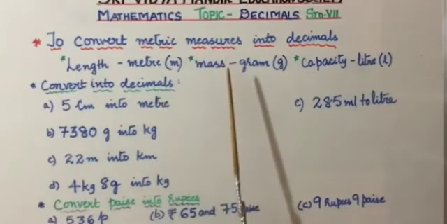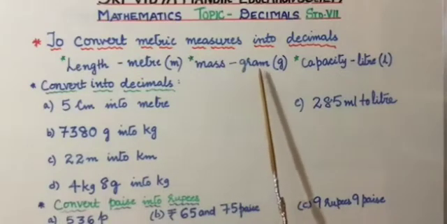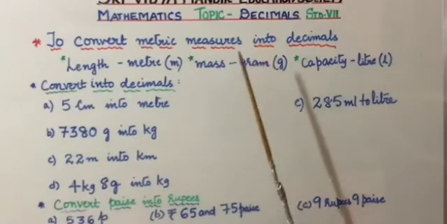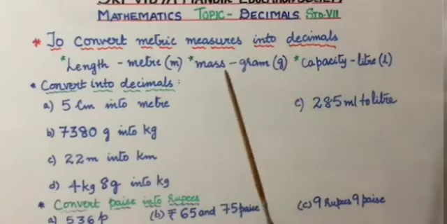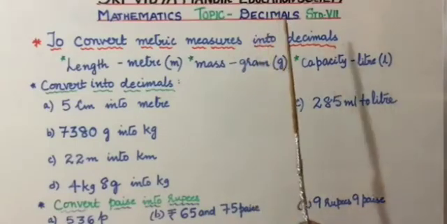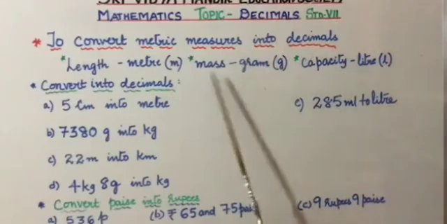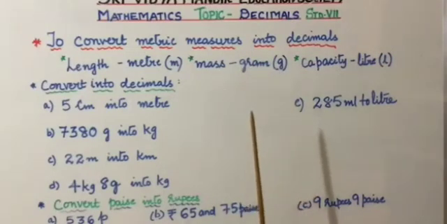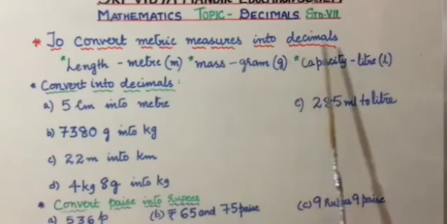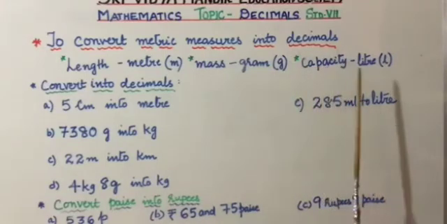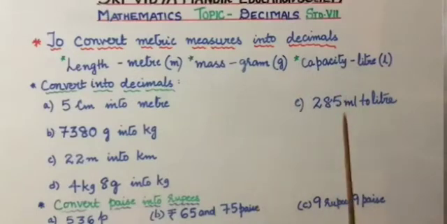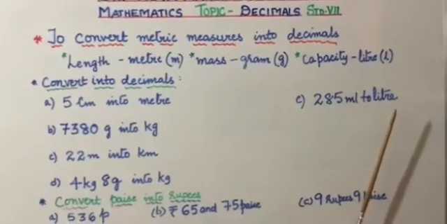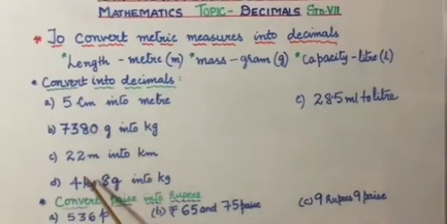Mass is gram. Of course, you have lower and higher units, that is centigram, milligram, decigram, and higher also up to kilogram, quintal, ton, all that. That is measurement of mass. But gram is taken as the standard measurement. Then we have capacity or volume, which is measured in liters. Now, let's see how to convert all these metric measures into the decimal system, decimal numbers.